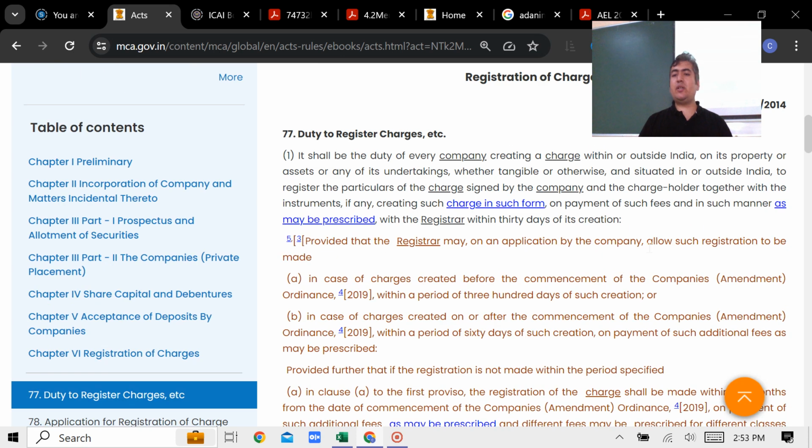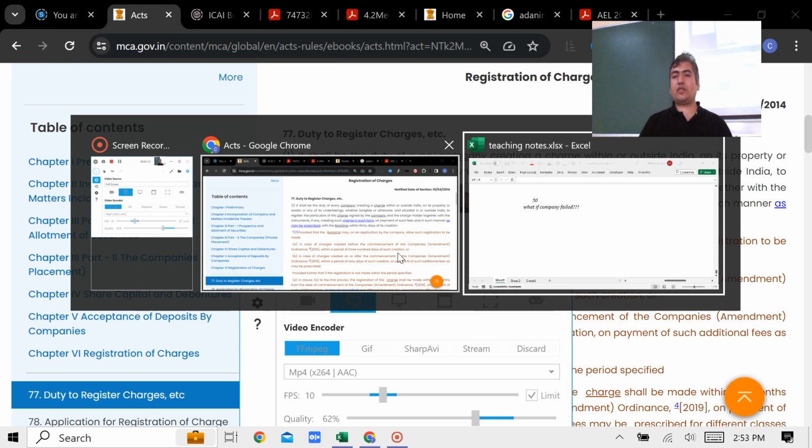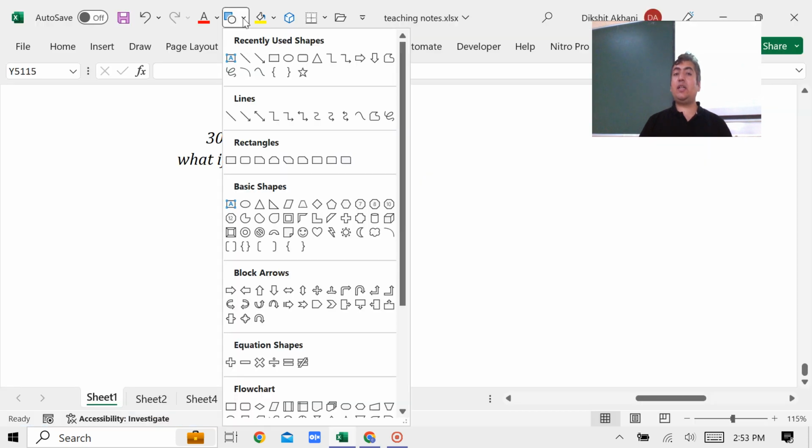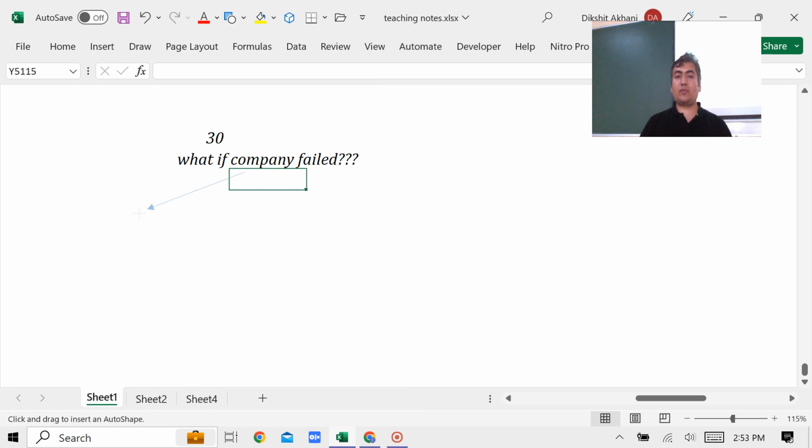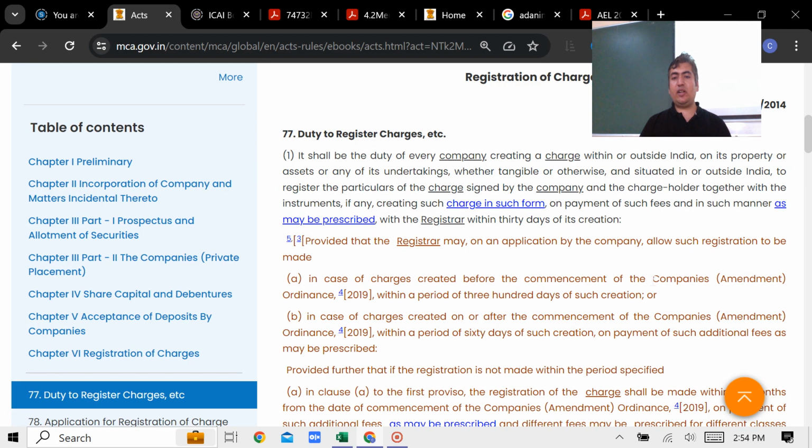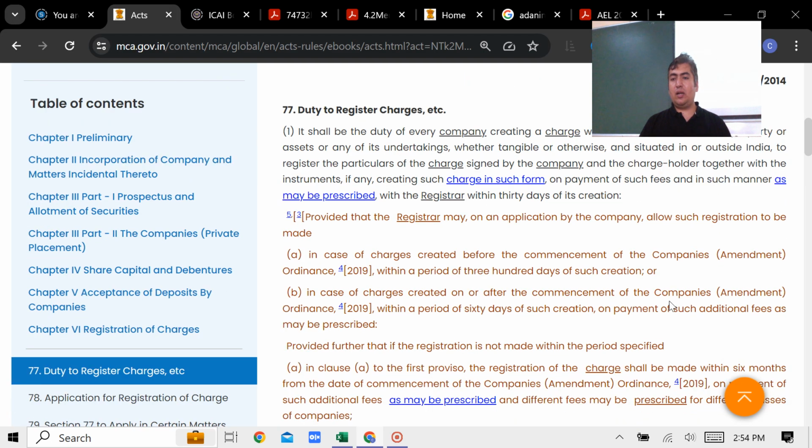So guys, here you try to understand. There are 2 important aspects: the charge which was created before the amendment and the charge which is created after the amendment. We have these 2 answers. As you can check over here, the amendment is of 2019, so somewhere around 2020 this came into force. So the charge which is created after the commencement of the amendment, and the charge which is before the amendment. Am I clear?